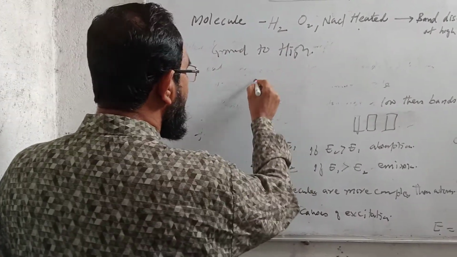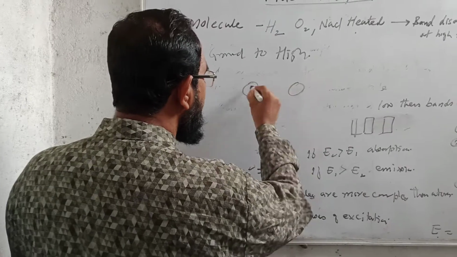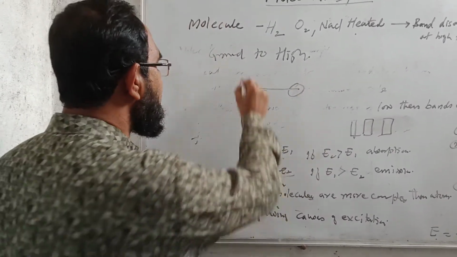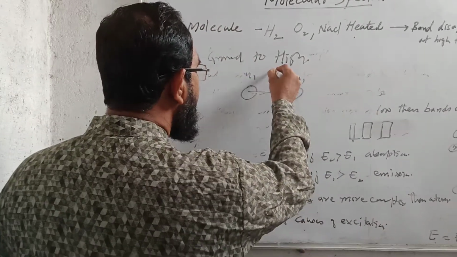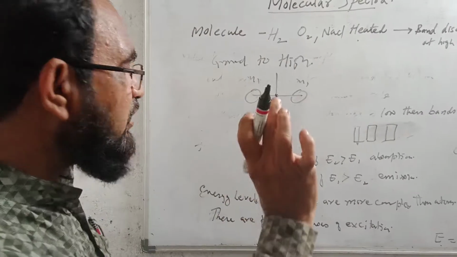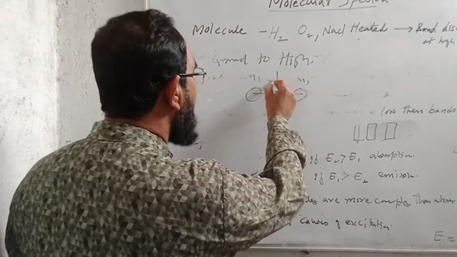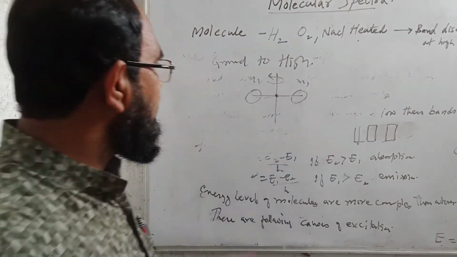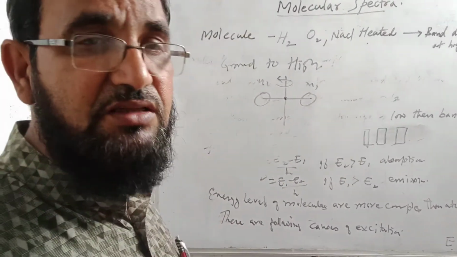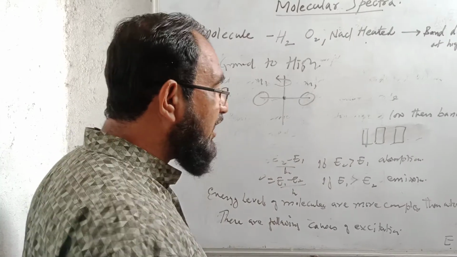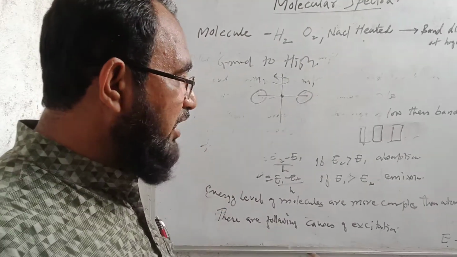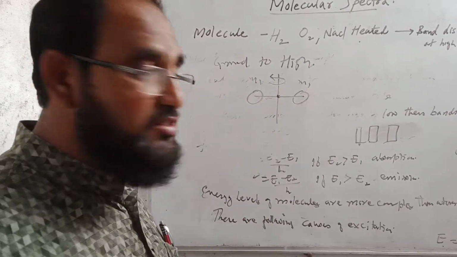For example, here we are having two molecules, and masses are m1 and m2, and here is the center of mass. So the motion of these molecules about the center of mass, about the axis which is perpendicular to the line, because of this there is an effect on the spectra. Then because of the vibration of the molecules there is vibration of the spectra.